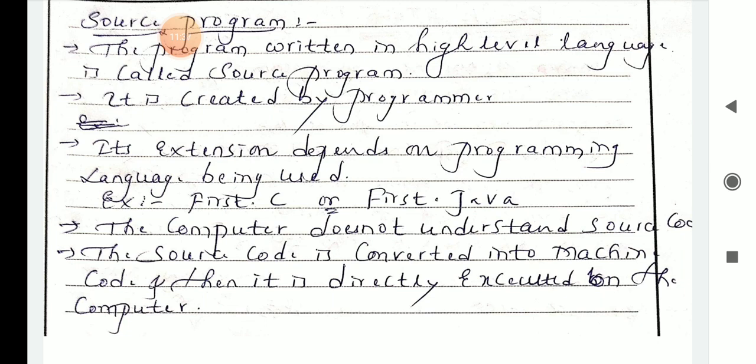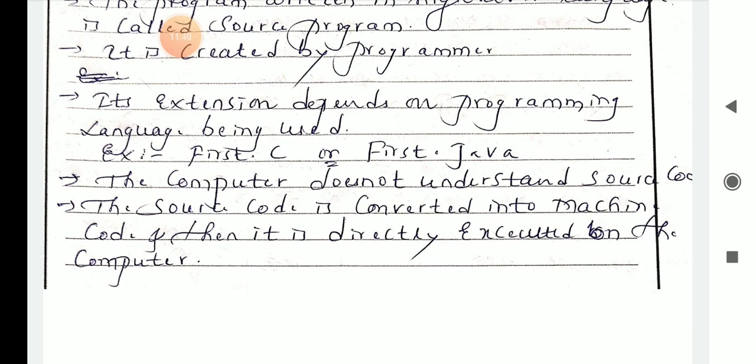Okay. Next, the computer does not understand source code. The source code is converted into machine code, and then it is directly executed on the computer. So every computer should first understand that machine code. Whatever you are creating, that source program or source code is first converted into machine code. It cannot be directly executed on the computer, so you need conversions. For that purpose it is converted into machine code, then it is directly executed on the computer.